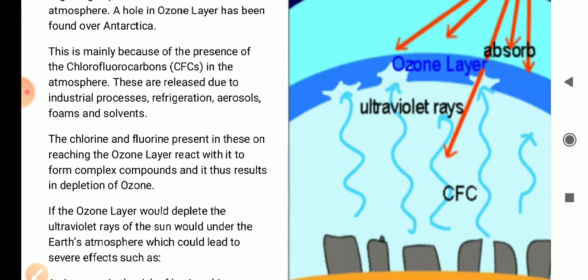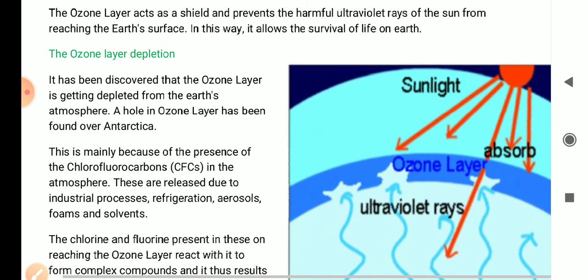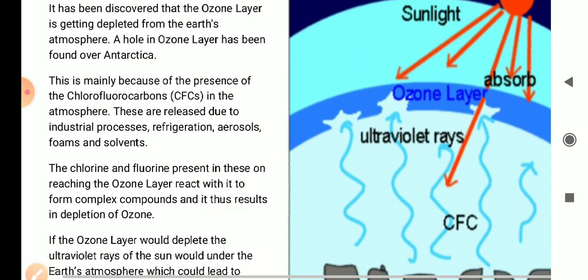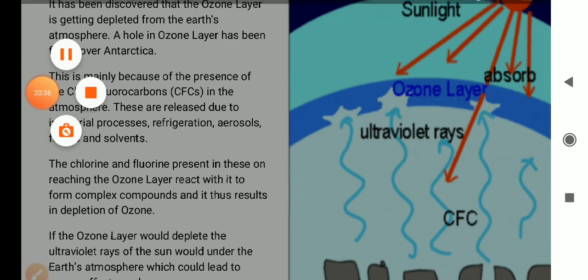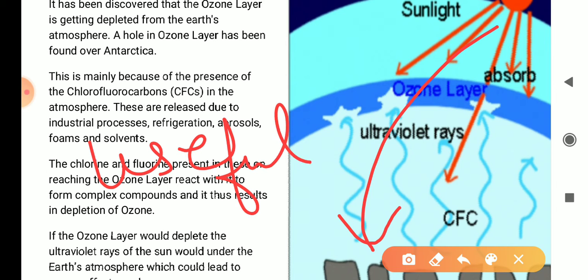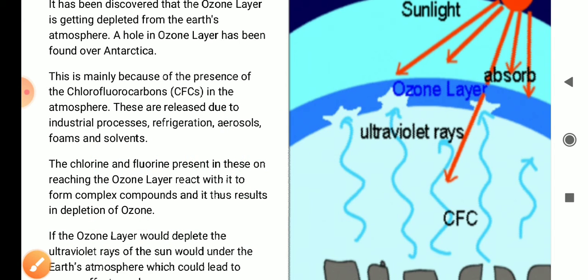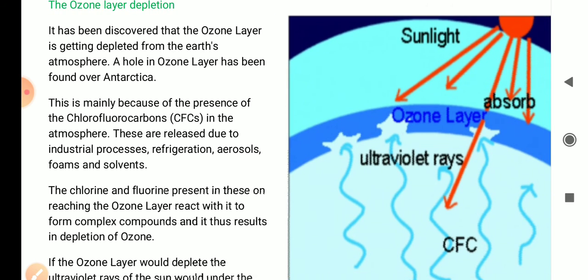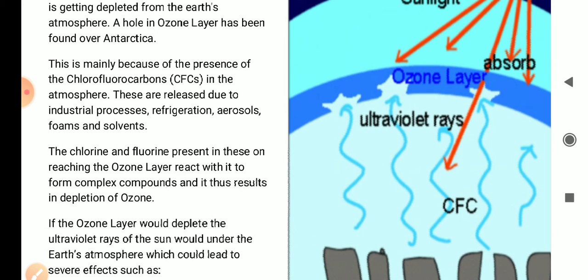As we can see in the picture, when sunlight is coming from the sun to the earth, it is bringing very useful radiation as well as harmful radiation. What are these harmful radiations? These harmful radiations are ultraviolet rays.